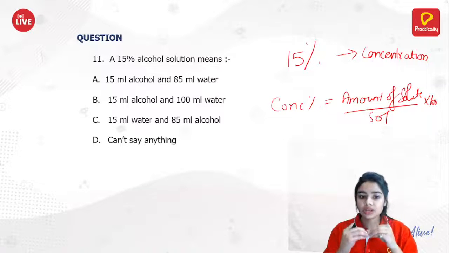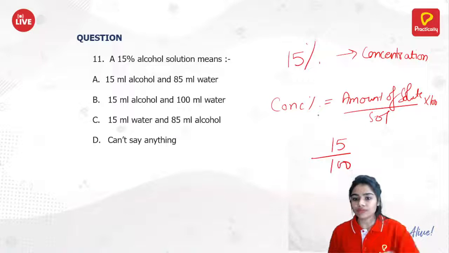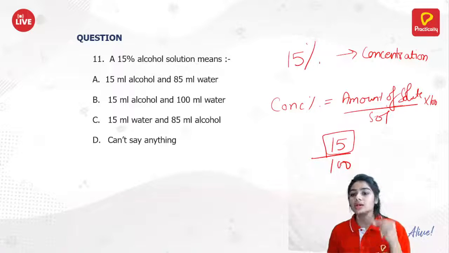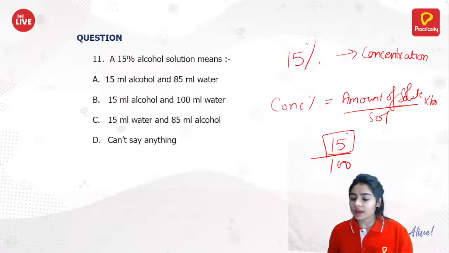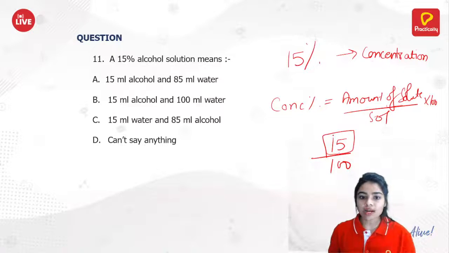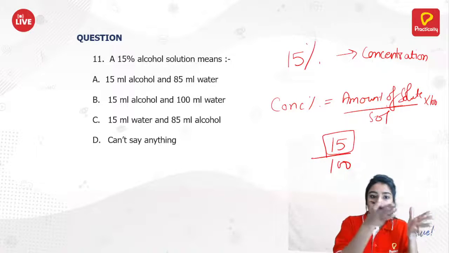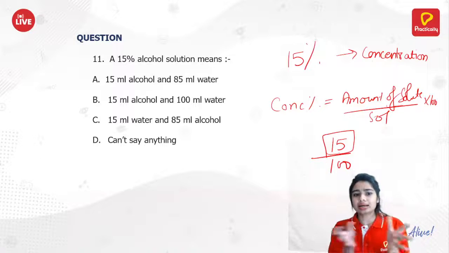You write 15% as 15 by 100. What does that mean? 15 ml is your solute, that is your alcohol, and 100 ml will be your solution. Now, what is the solvent here? The solvent here is water because it is an alcohol solution. That means alcohol contains water, or I can say water contains alcohol.